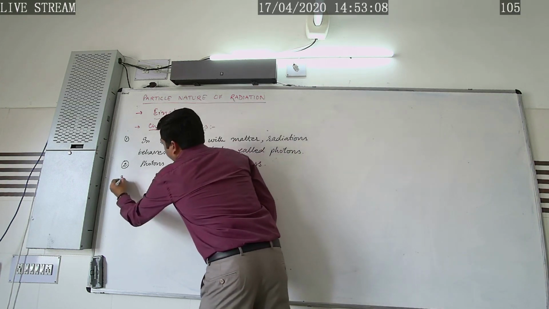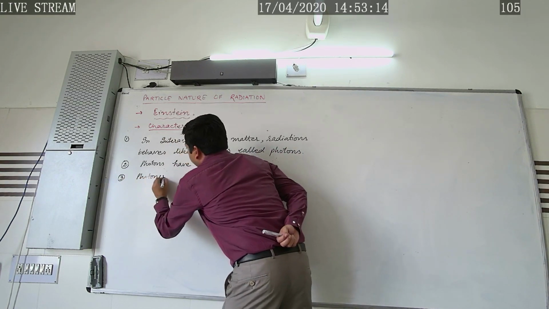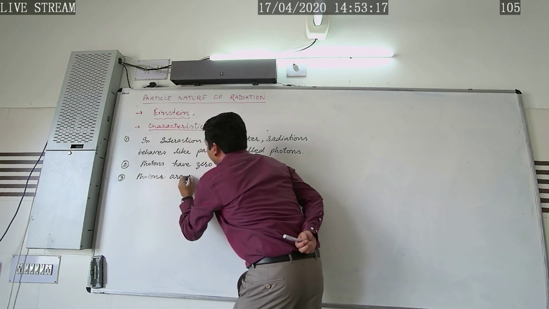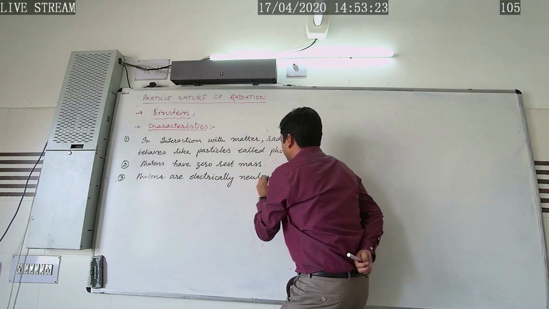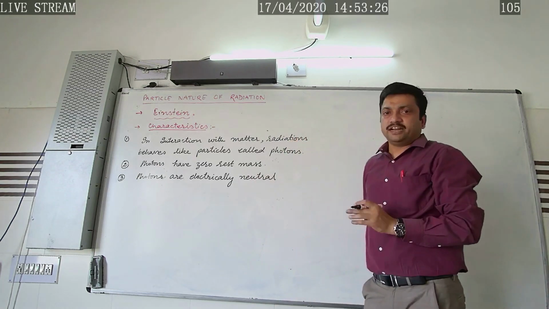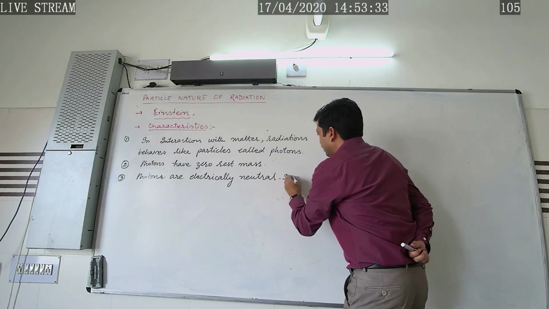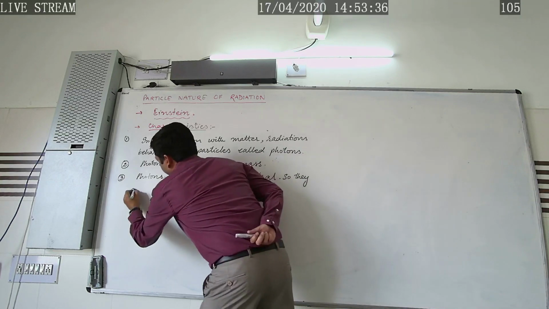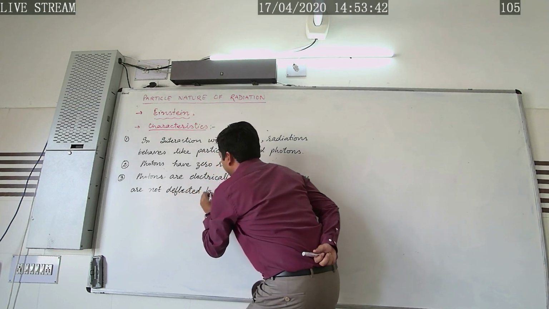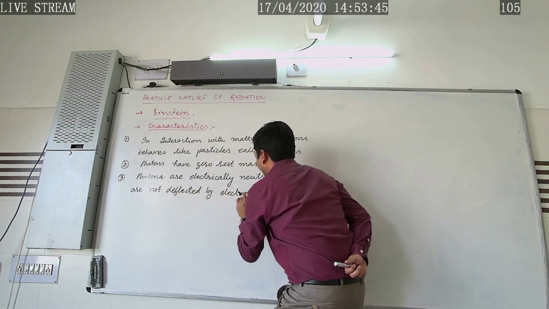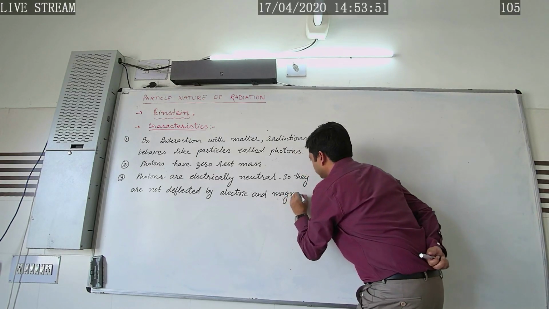Further, photons are electrically neutral, due to which they are not deflected by electric and magnetic fields.